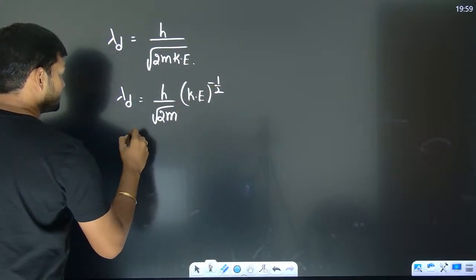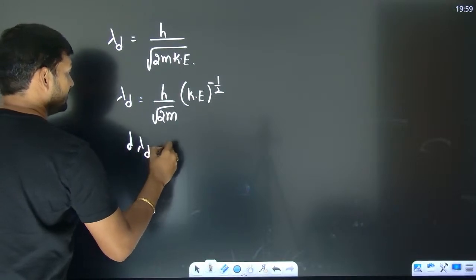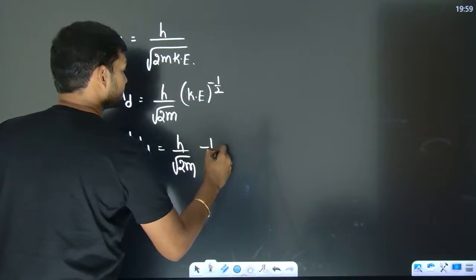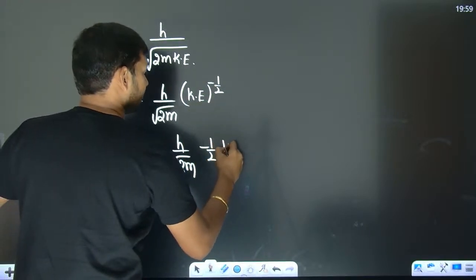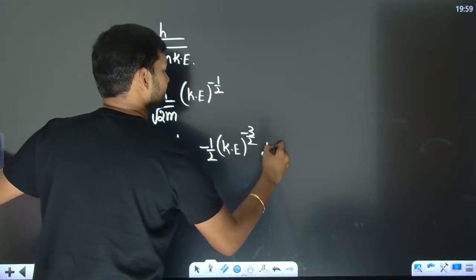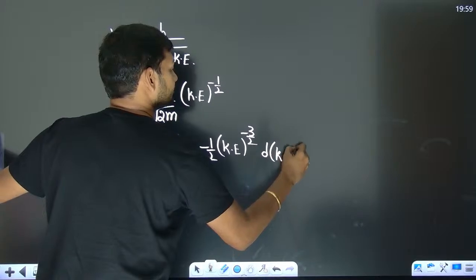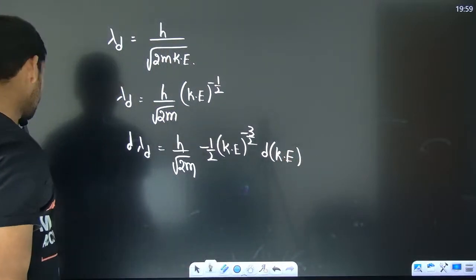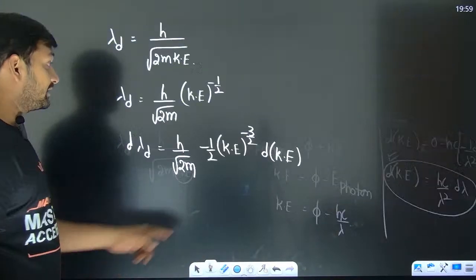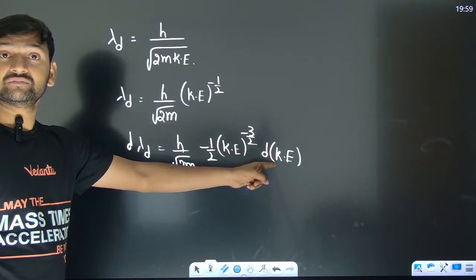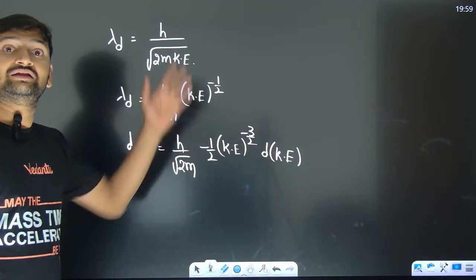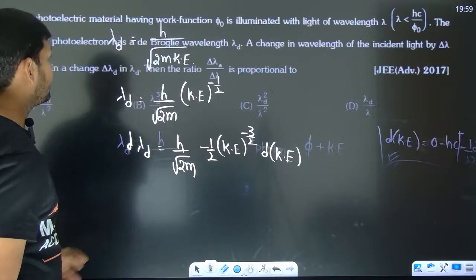Now d lambda d is going to be h by root 2m, a constant, times the differentiation of this: minus half KE to the power minus 3 by 2 into the differentiation of the KE. I will leave this portion to you from now on. You know the differentiation of KE. Take this and keep it over here, and then you will definitely get the answer.